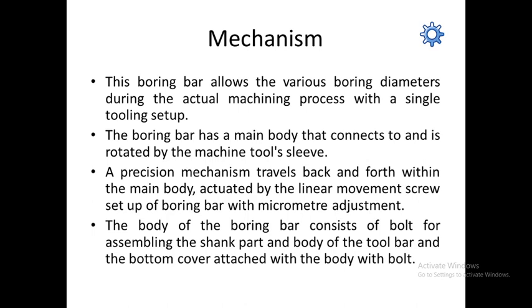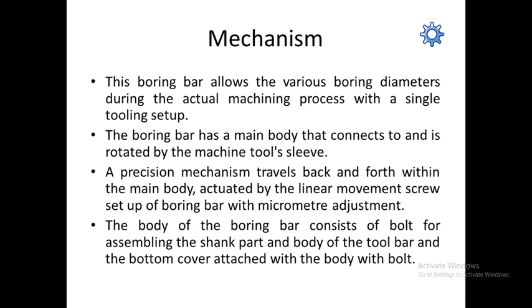Okay. After that, next mechanism, the boring bar allows the various boring diameters during the actual machining process with a single tooling setup. The boring bar has a main body that connects to and is rotated by the machine tool sleeve. Already I told you how the rotational motion transfers to the boring bar. Likewise, I already demonstrated so that you can understand from this. Now, the precision mechanism travels back and forth within the main body, actuated by the linear movement screw setup of the boring bar with the micrometer adjustment.